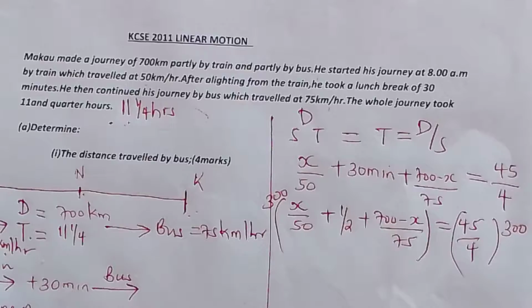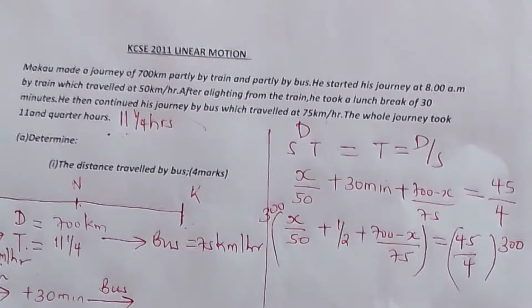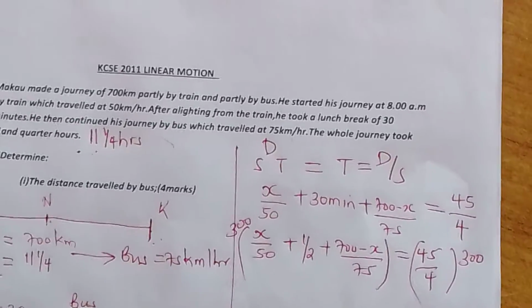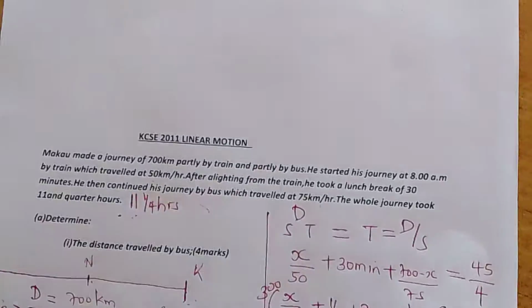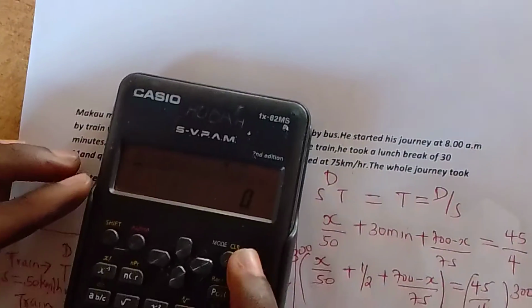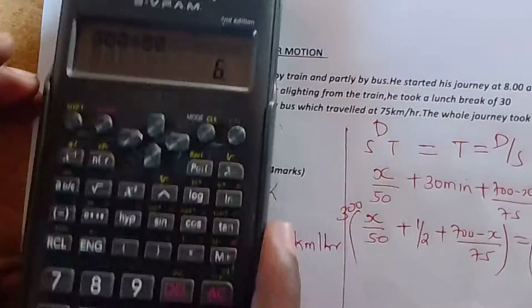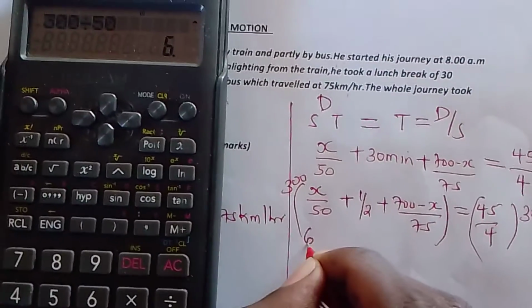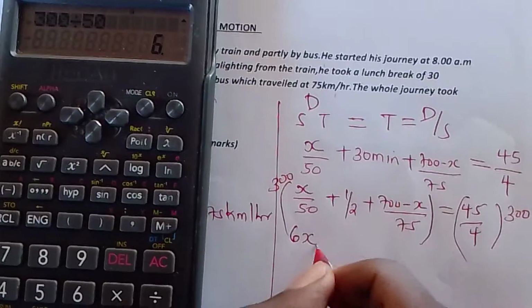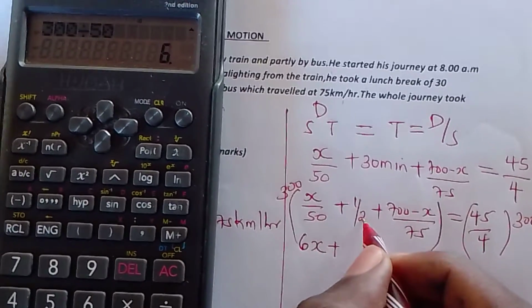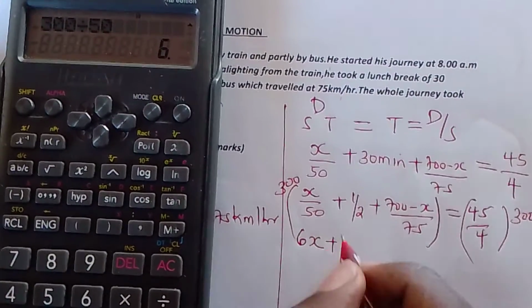300 divided by 50 itakuwa nini? That is 300 divided by 50, it will give you 6. So 6 times x itakuwa ni 6x plus half of 300, ya 150.